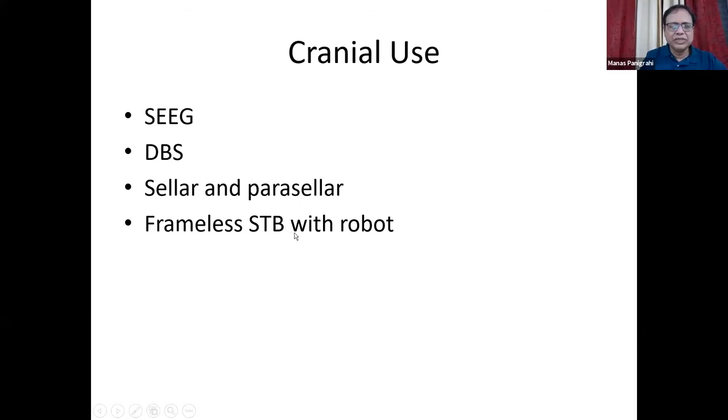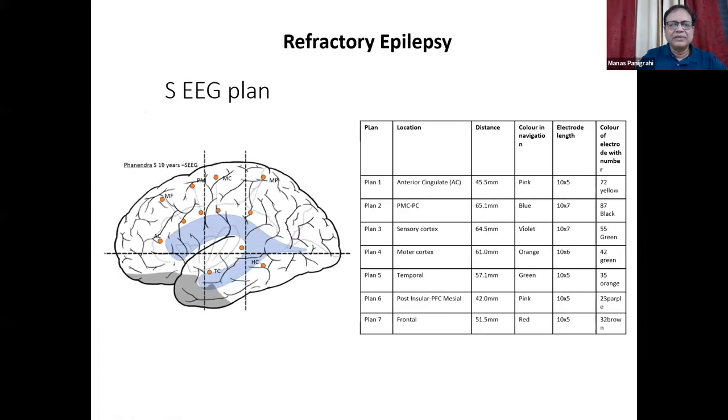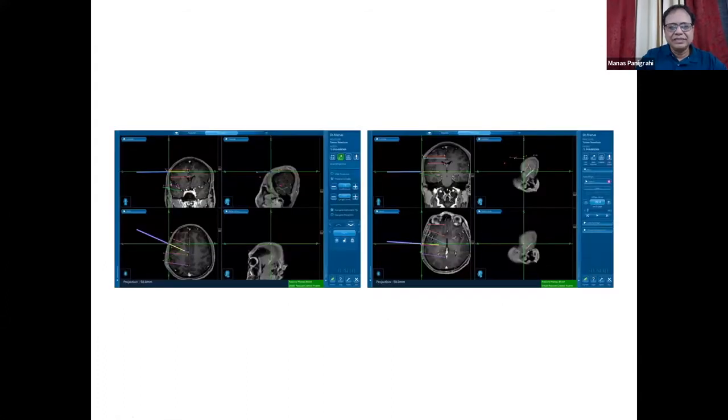And many times it can be used for a frameless stereotactic biopsy with a robotic arm, where it can significantly reduce the time and the inconvenience to the patient, where one need not fix the frame and take the patient to the CT scan room. Everything can be done in the theater, and so it reduces the total duration of the surgery for the patient.